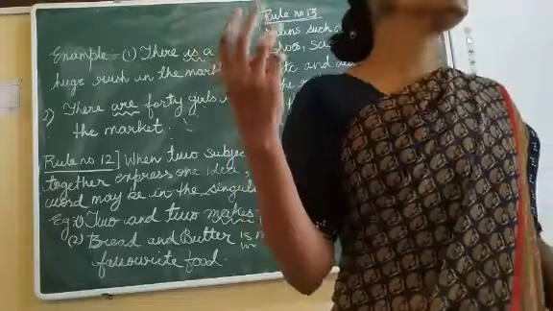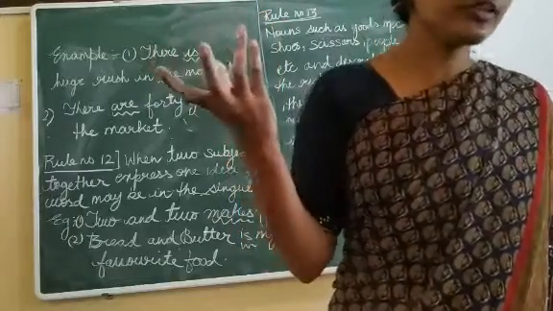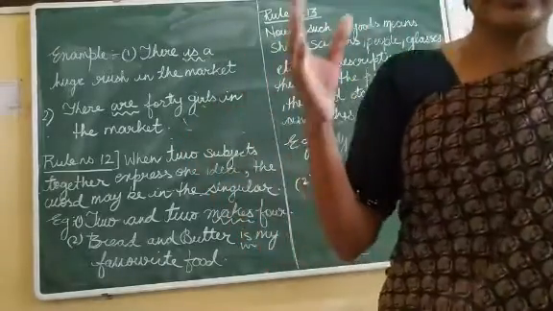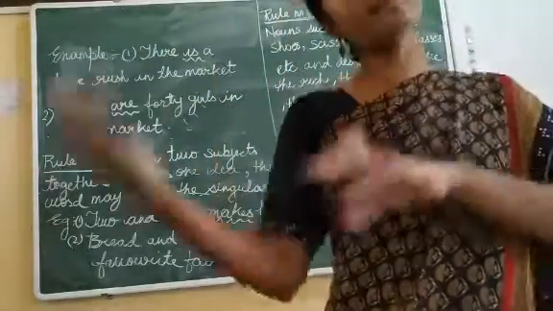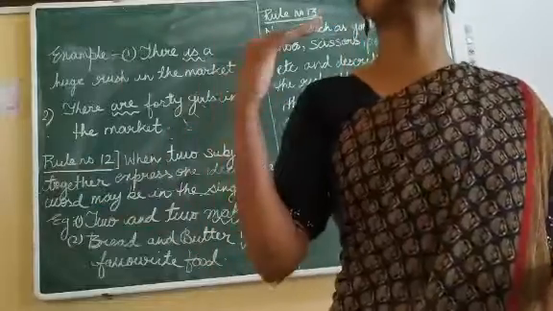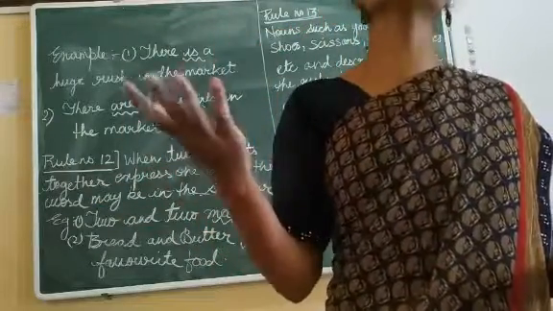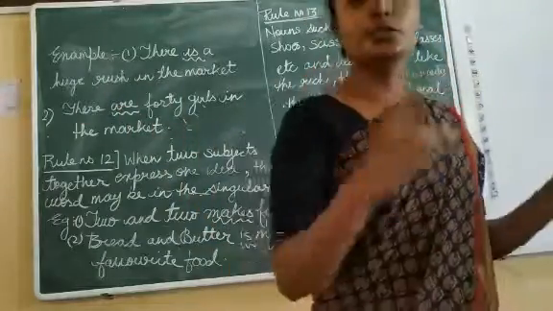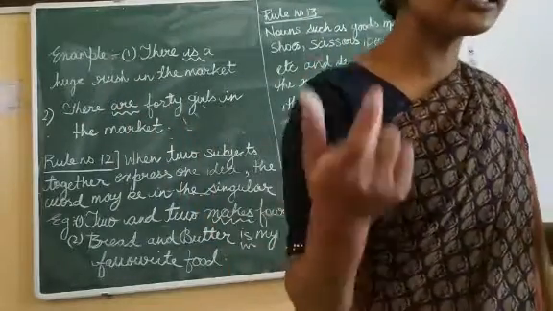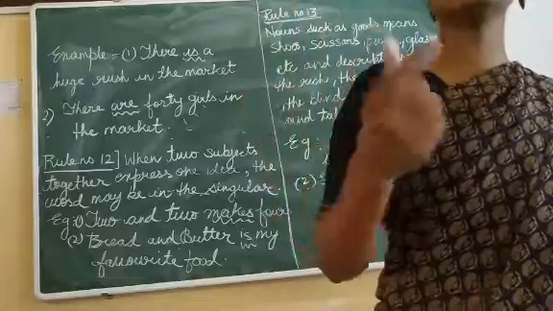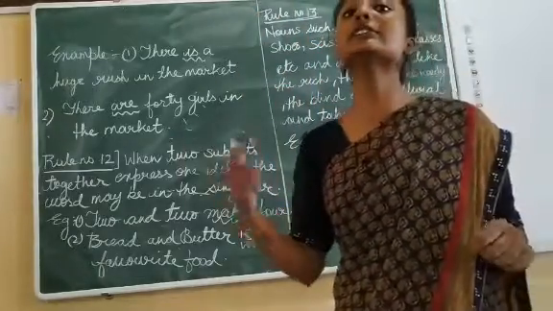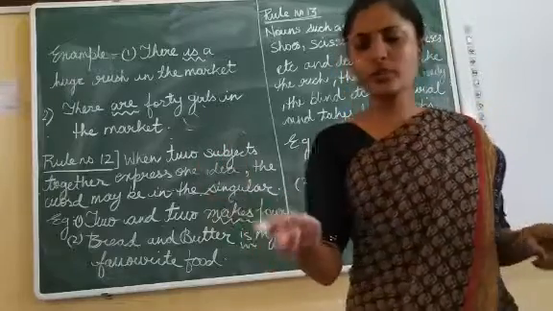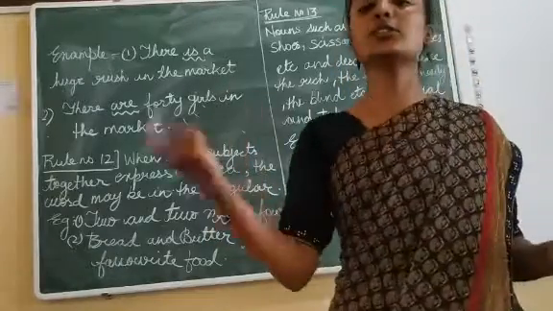Suppose jury: when we are talking about jury, that may be plural or singular. It depends on the nature of the thing, in what context we are discussing the jury or an audience. It depends on what the sentence is demanding. According to that we have to use is or are, singular or plural verb.